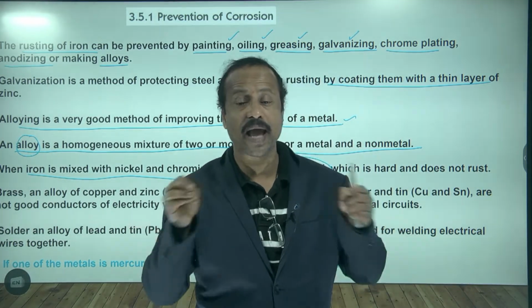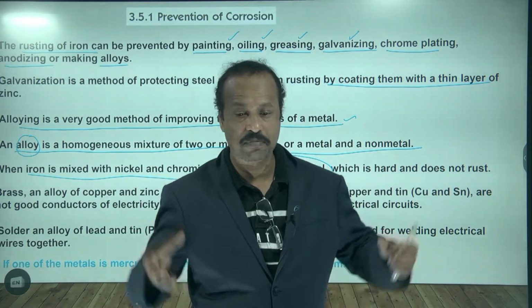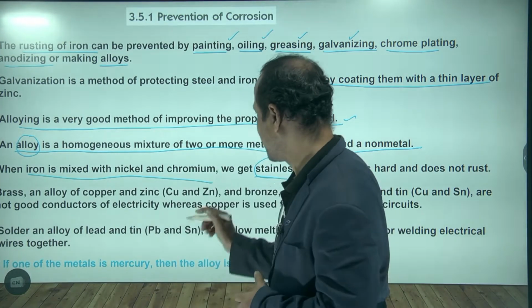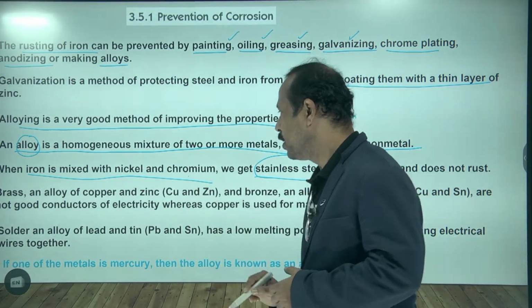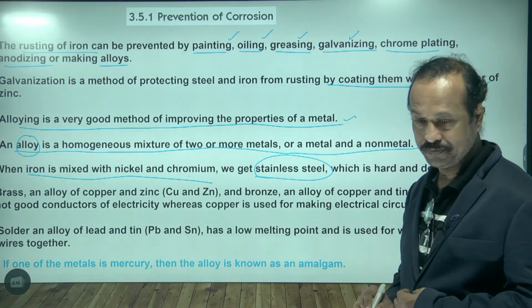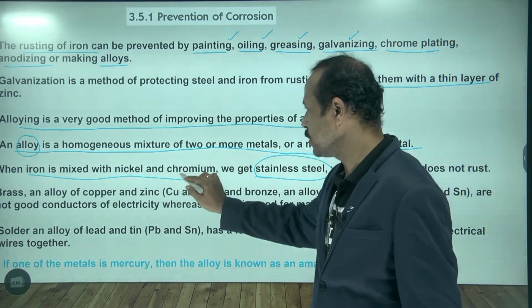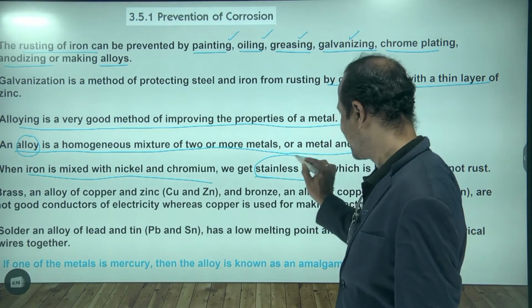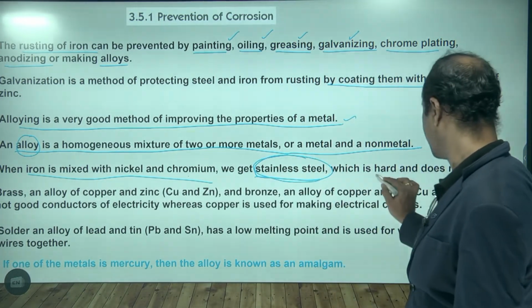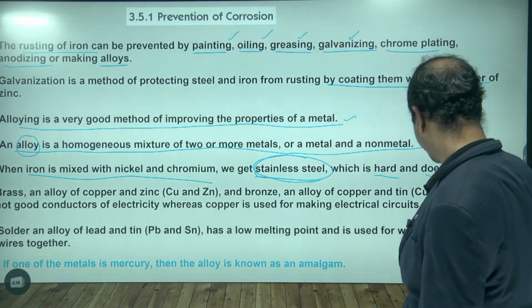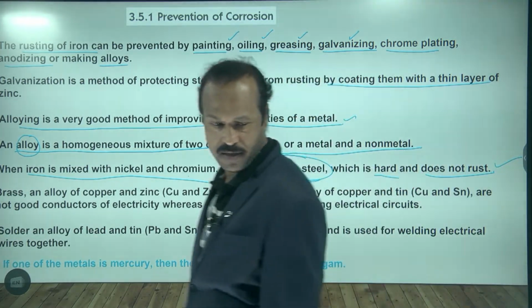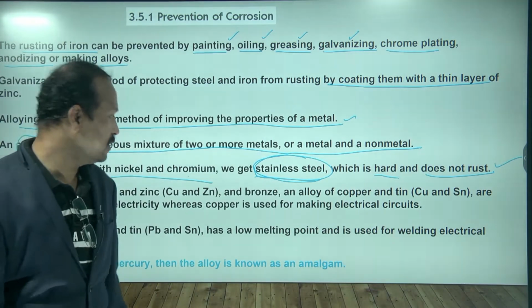Why? Because they are alloyed, mixed with other metals like nickel and chromium. By mixing nickel and chromium into the iron, we get stainless steel, which is hard and does not rust. Is this clear?